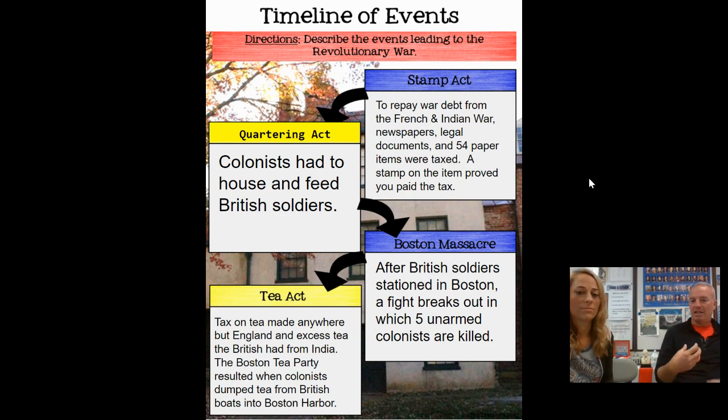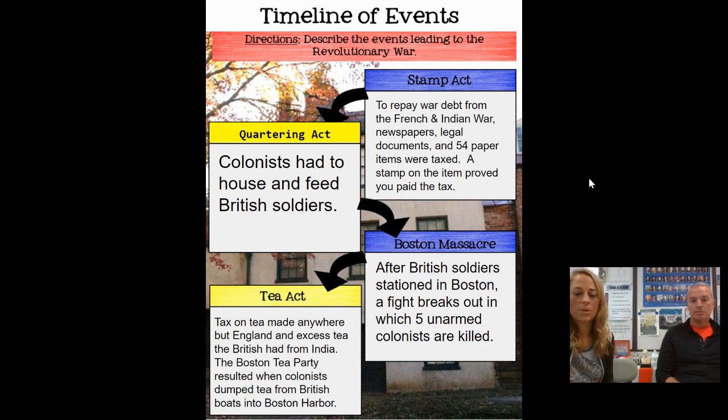So the king then, in response to the Boston Tea Party, issued the Townshend Acts, or the Intolerable Acts, and he blocked off one of the major ports of the 13 colonies, Boston Harbor. And he brought ships in, and he blocked the harbor, and he didn't allow any goods to come in from outside, and he didn't allow them to sell any goods until all of the money was repaid for the tea. And then that ends up causing the people of Boston to be super upset.